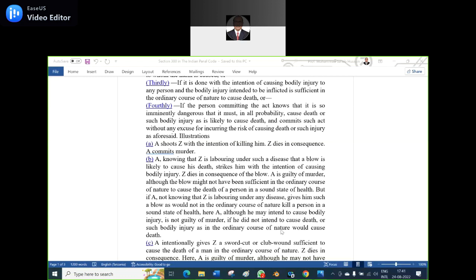Is it clear? In general, that blow will not be sufficient in the ordinary course for an ordinary sound-bodied person. Did you follow my point? Yes, sir. The question is the consequences, whether he knows it. In the ordinary course, that blow is not sufficient to cause the death of a person. And if you use the leg, you say it is a